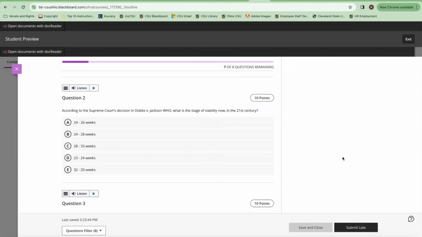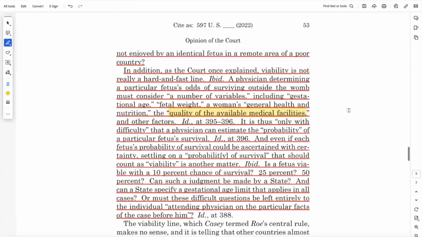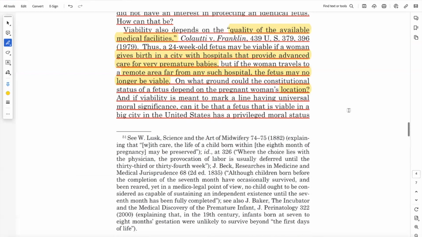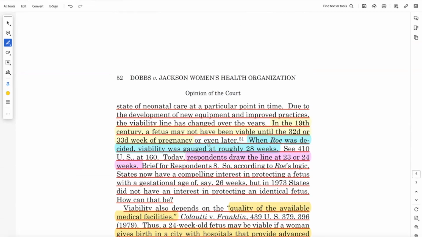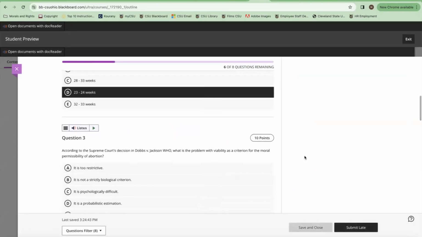Question number 2, according to the Supreme Court's decision in Dobbs versus Jackson, what is the stage of viability now in the 21st century? So remember, they were discussing the advancements in medicine that have occurred only recently, with which the stage of viability has already gone quite significantly down from what was considered to be a stage of viability centuries ago. And this is where that is discussed, in this line where they say today respondents draw the line at 23 or 24 weeks.